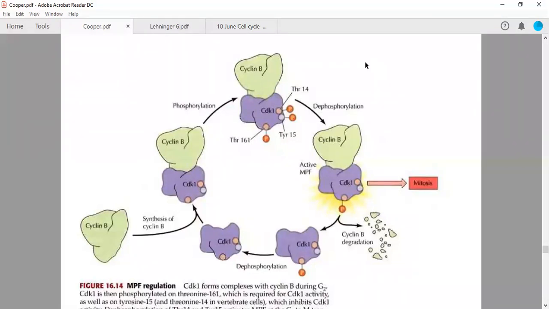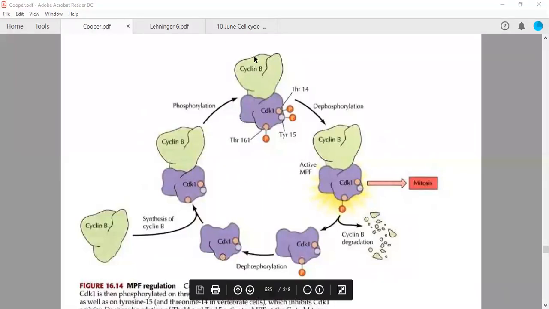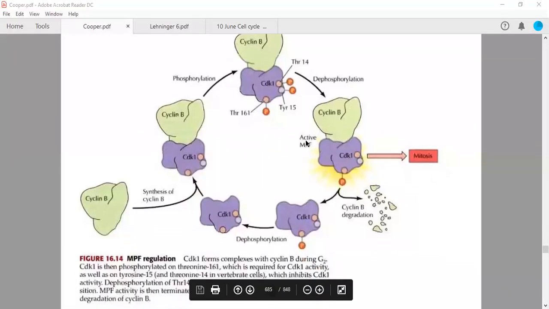Okay, there are two queries. Let me answer them and then we are moving next. How does degradation happen, beta? I told you ubiquitin mediated proteasomal degradation, which is enhanced by CDK1 itself. CDK1 ही वो एंजाइम है जो इस ubiquitin mediated proteasomal degradation को enhance करता है, उसे तोड़ने में help करता है. Shreya is having no queries. I think Shreya, you got all the things out of this cell cycle regulation or MPF regulation.